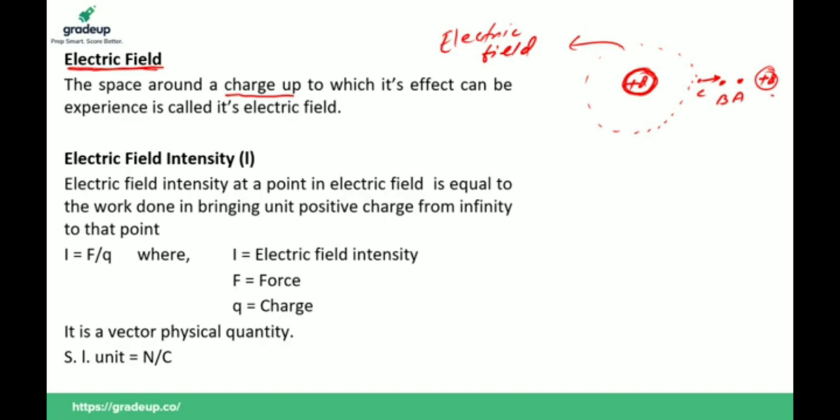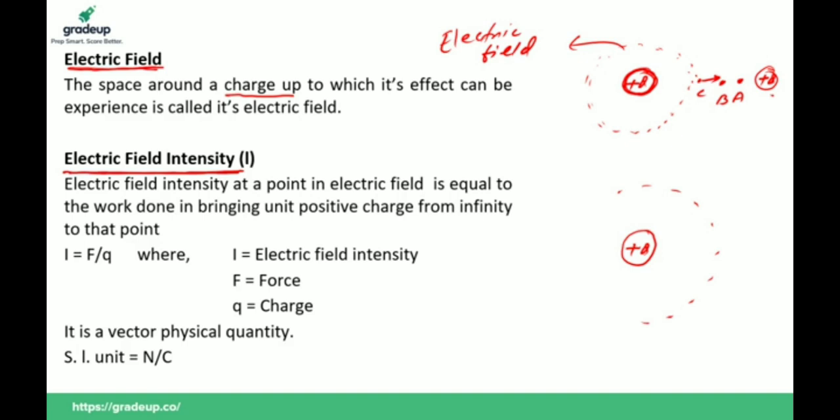Now we have another physical quantity, electric field intensity. This physical quantity tells us about the strength of the field. If there is a field due to a charge, what is the strength of this field? Suppose this is a positive charge and this is its electric field.